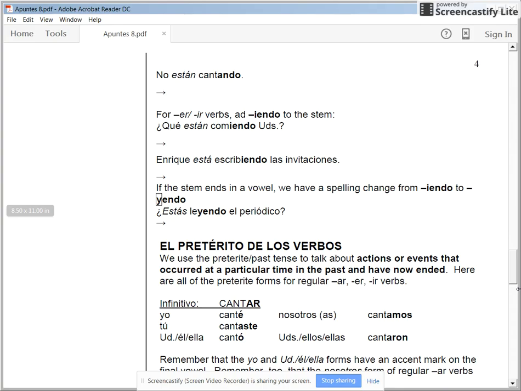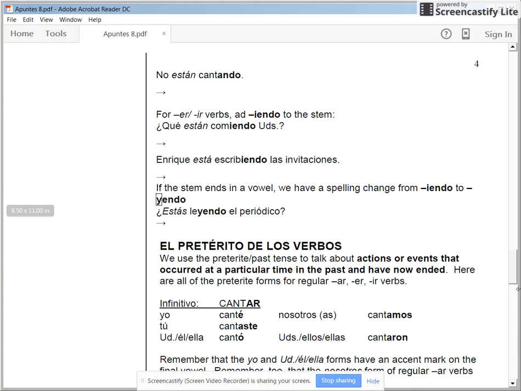Enrique está escribiendo las invitaciones. Comes from the verb escribir, because we know it's an IR verb, from that yendo ending. This should translate to say, Enrique is writing the invitations.